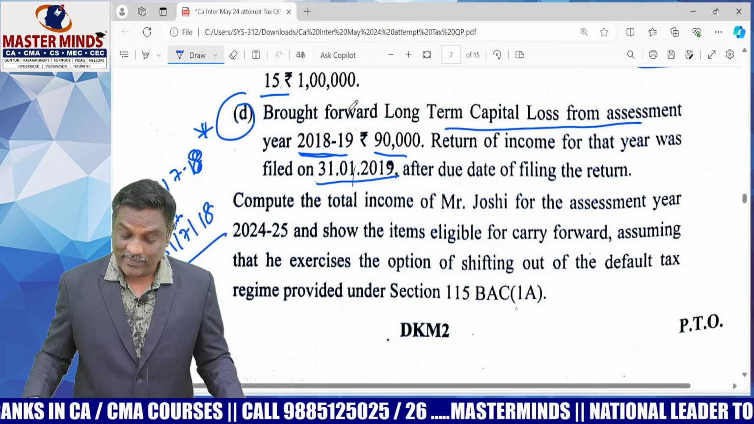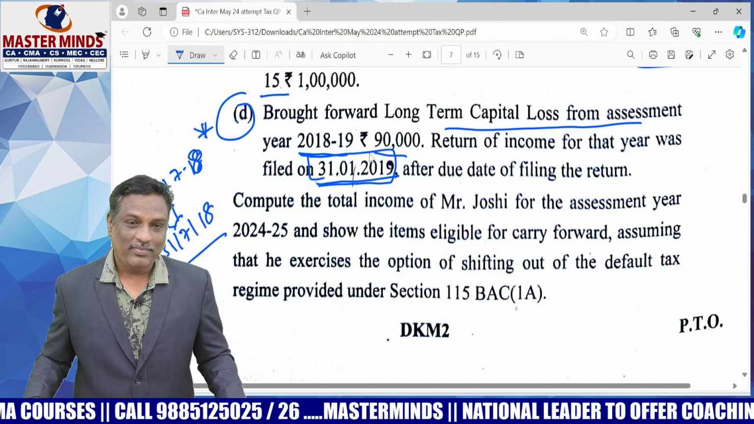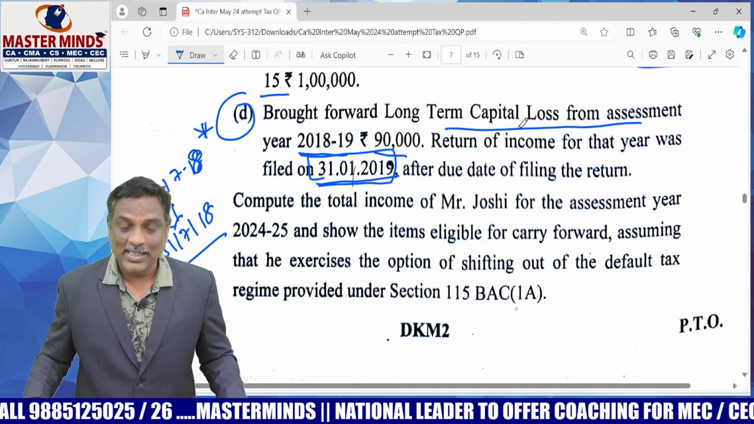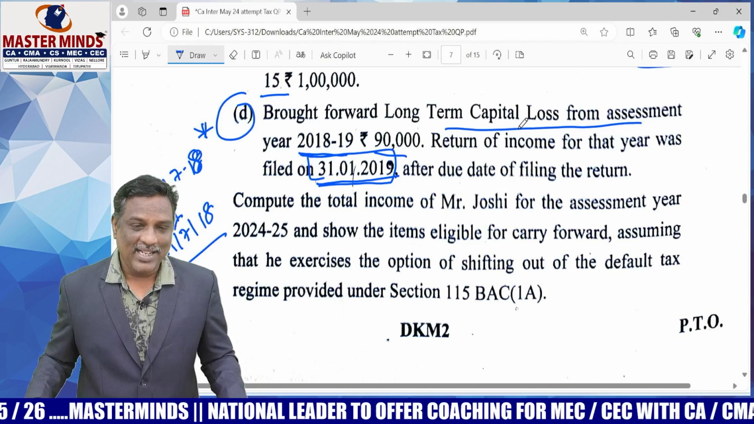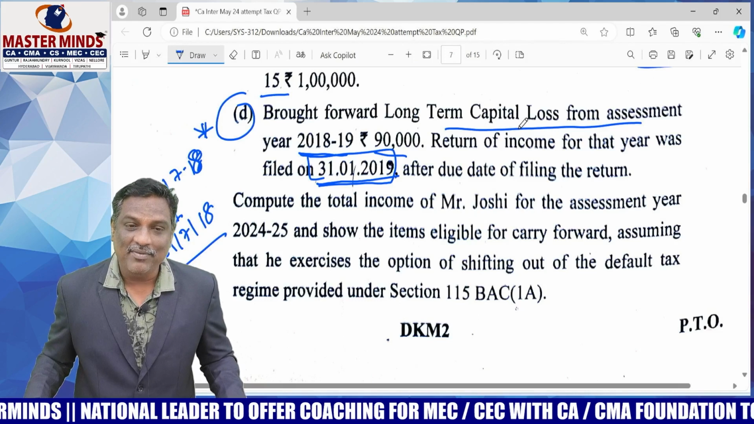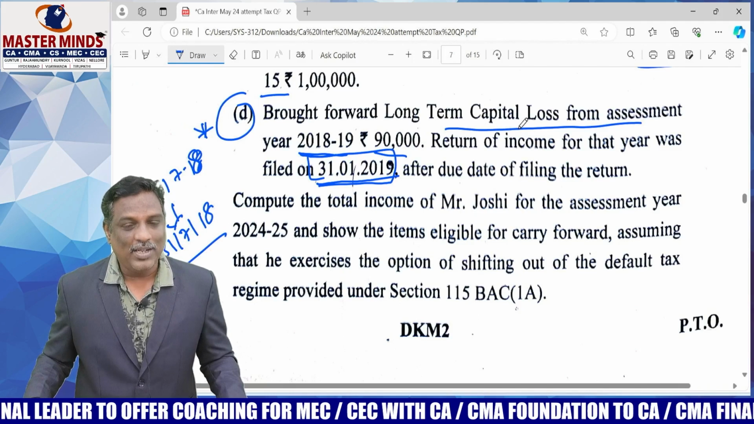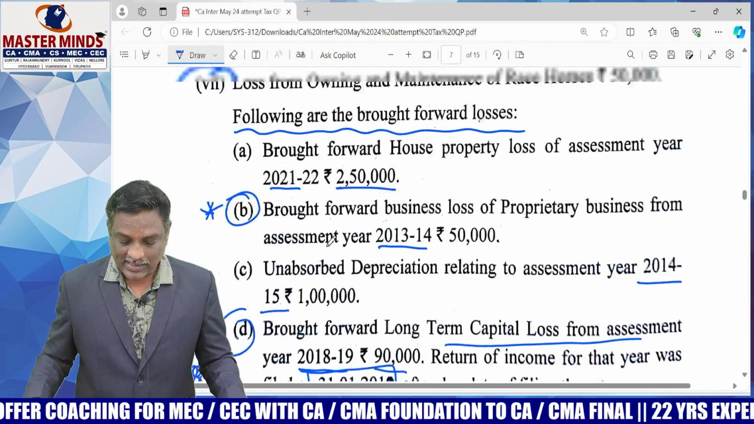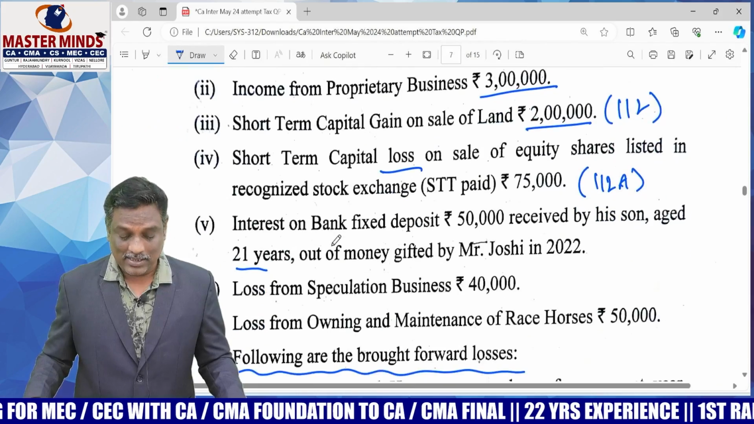But here, he has filed the return of income in January 2019. That was filed late. Here the consequence is, this long-term capital loss is not eligible for carry forward. Therefore, this loss cannot be set off against the income in current previous year. Just ignore it, because the loss return was not filed within the due date relevant for that previous year. That's the important point. Okay, so this is the problem relating to set off and carry forward, which is very easy except the last important 2 points.